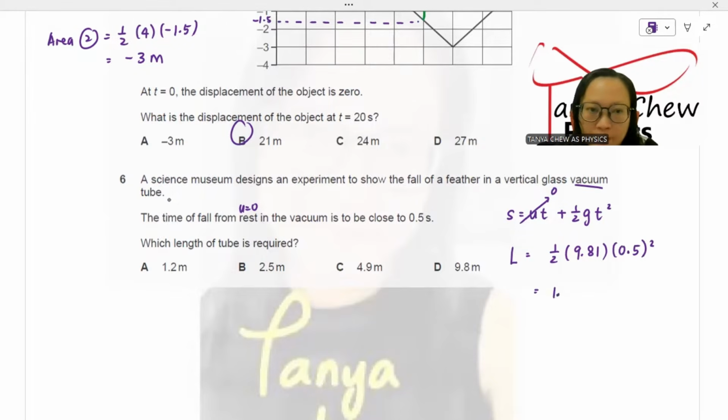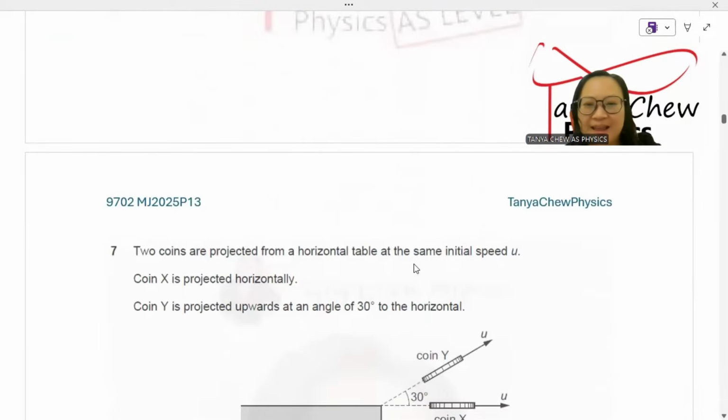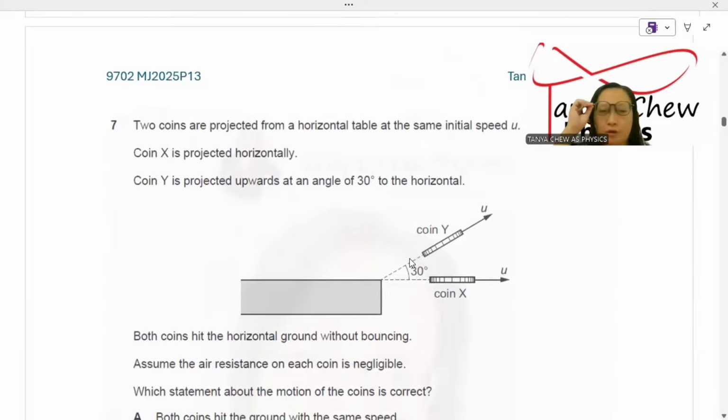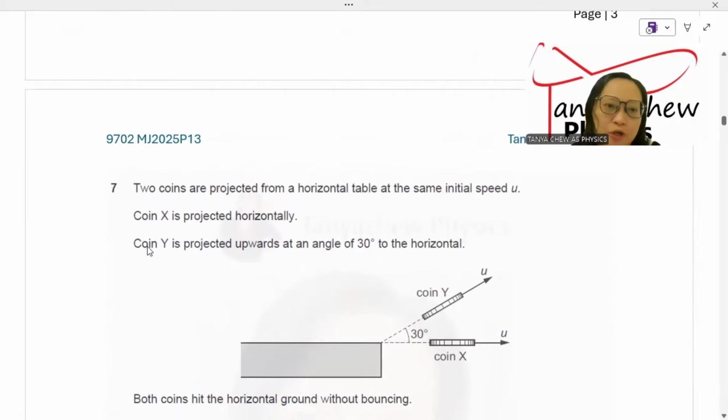And I got 1.23 meter as my answer, and I rounded off to A, 1.2 meter. Number 7, two coins are projected from a horizontal table at the same initial speed u.